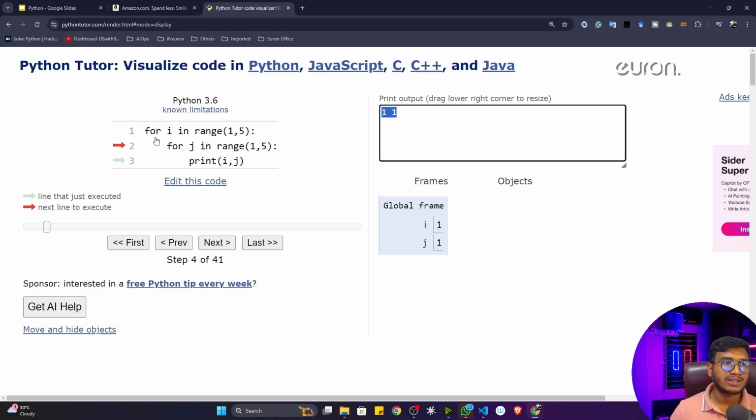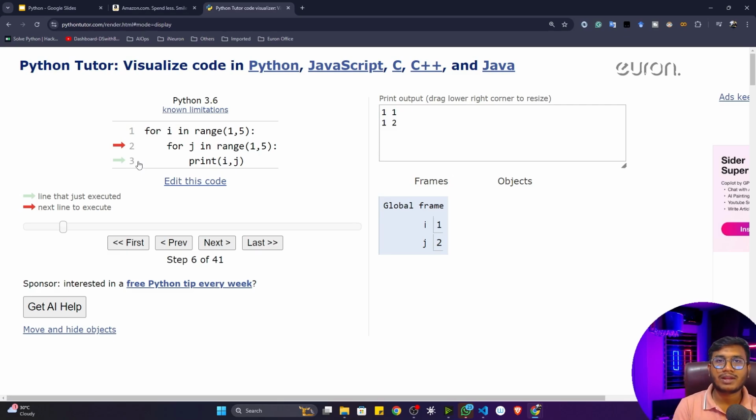So this is the concept of nested loops. Instead of running the first for loop, first of all, it will complete the inside for loop, that means the second for loop we have defined inside a for loop, then it will redirect to the first for loop again. You can see previously this J value is 1, now it will become 2. If I click here, you will see this J value will become 2, and again it will print: I was 1 and J was 2, so it's 1 and 2. Again you can see this for loop is running, that means it will run till 4, then the execution will go back to the outer for loop. This is the idea.